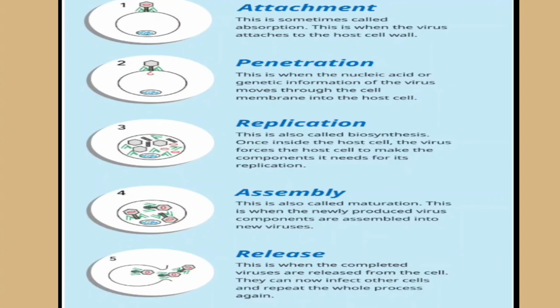And this is called the viral life cycle, in which the virus attaches, then it penetrates the cell, then replication starts in the cell, and the assembly starts in the cell. And after assembly, they are released from the cell and affect other cells. So this is a complete cycle of the virus.